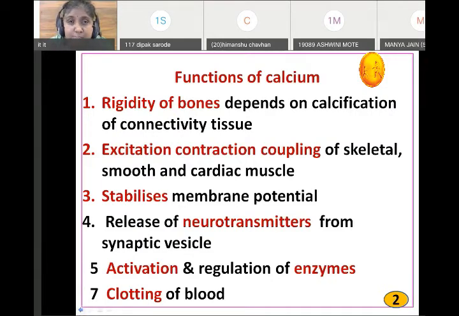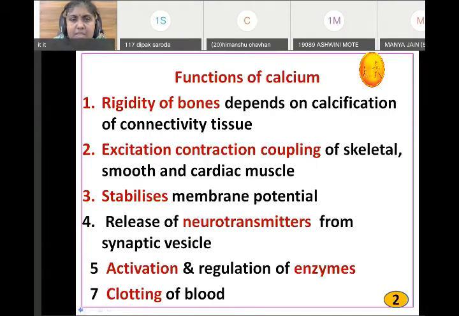The range is between 9 to 11. And again I will repeat: three hormones, parathormone plus 1,25-dihydroxycholecalciferol or activated form of vitamin D, and calcitonin, maintain the blood calcium level.